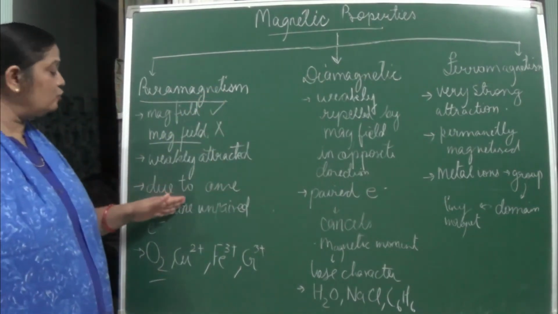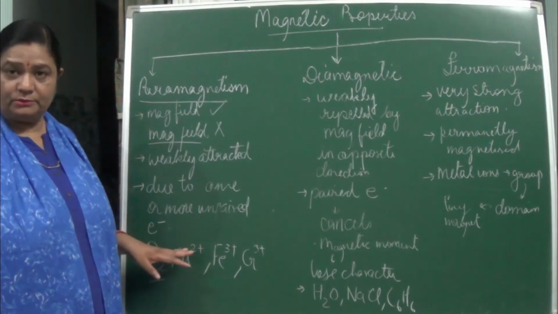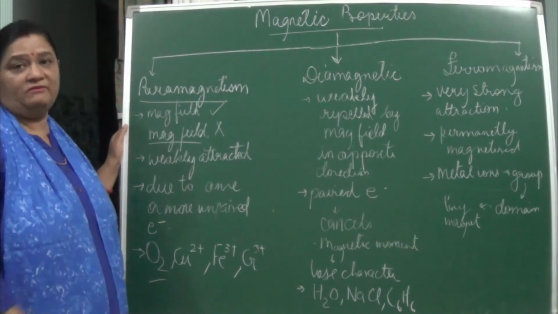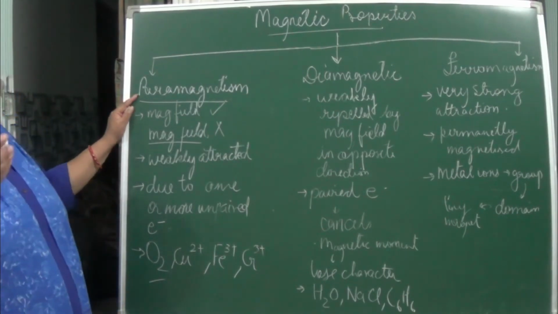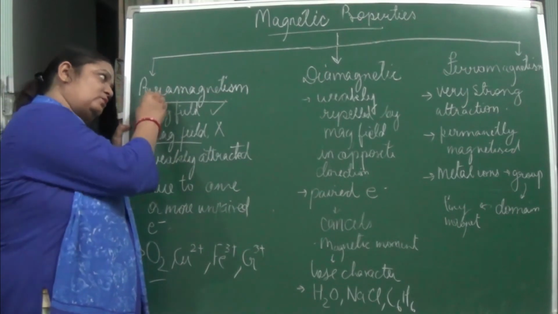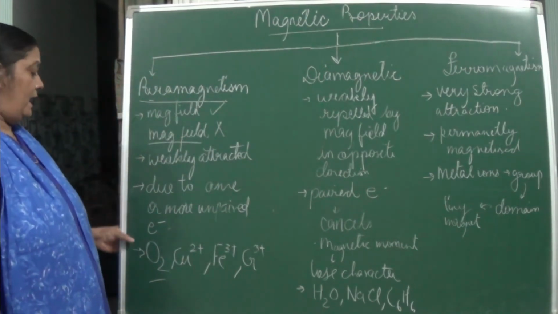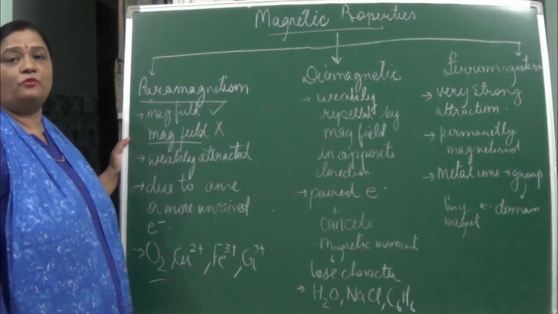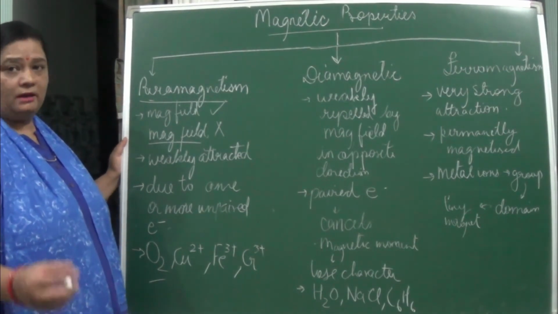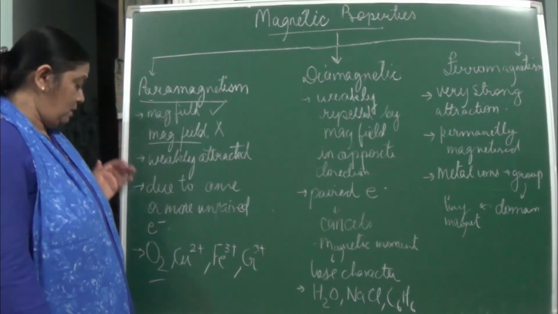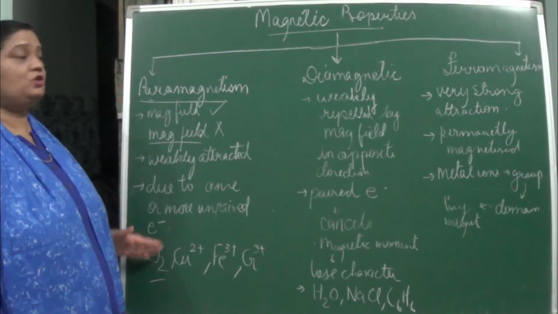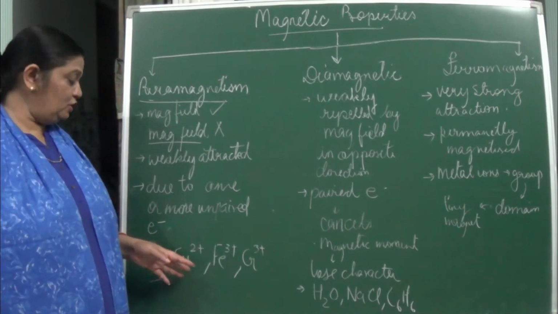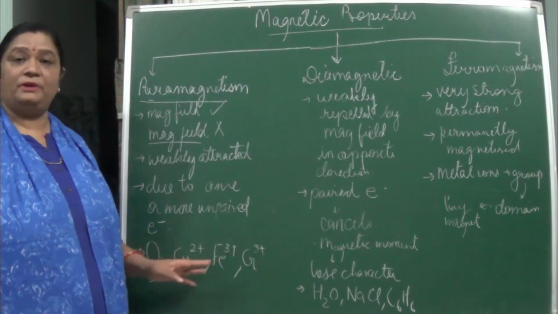Why does this show the property of magnetism? Actually, they have got one or more unpaired electrons. If these unpaired electrons are present, naturally they will show the property of magnetism, and that is known as paramagnetism. Here one exception is there: the oxygen molecule. Here we can't see any unpaired electrons, but they show the property of paramagnetism. Other examples are also there, like Cu2+, Fe3+, Cr3+.